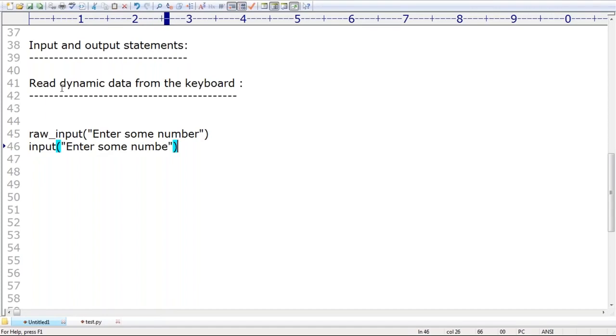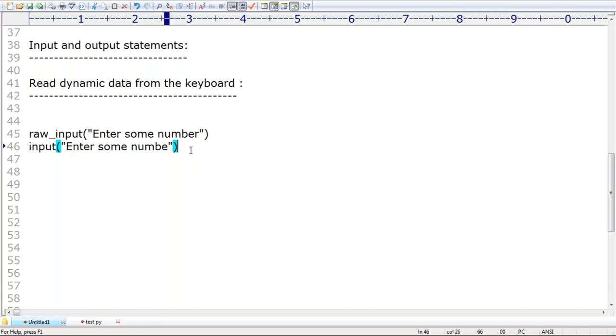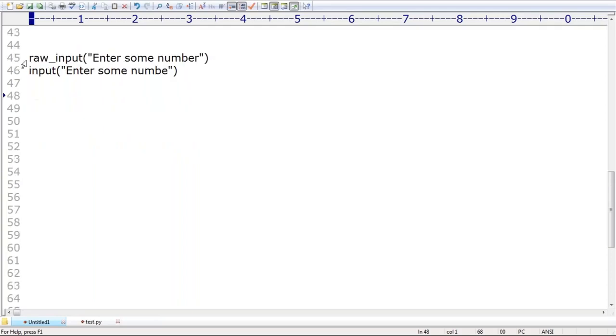Okay, like that. Now don't get confused. Listen very carefully about these two things. Very important point: what is the difference between raw_input and input? Take special care, because here you may get some contradiction. That's why listen carefully.